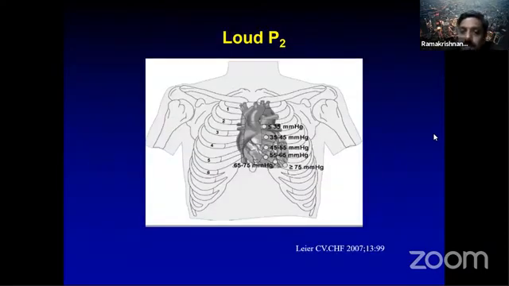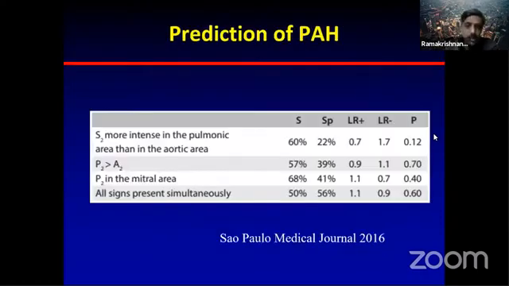There is one nice study that is published, which suggests that the PA pressures vary depending on where exactly P2 is heard. As you go down, if it is heard till the apex, the PA pressures are generally above 75 mm of Hg. This is a concept that you should understand. This is one elegant study, as very rarely do you find clinical science-based studies. This is a very interesting study that actually looked at this.